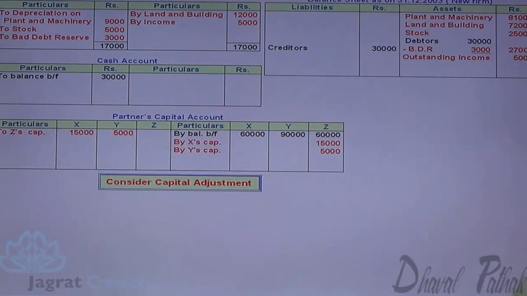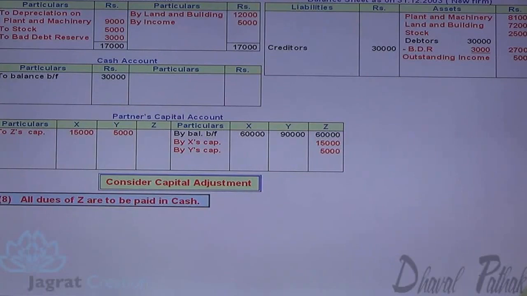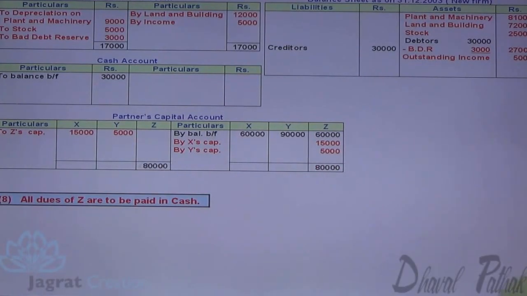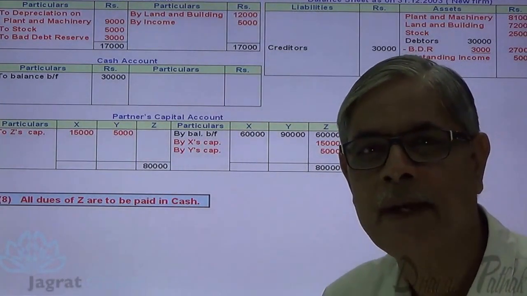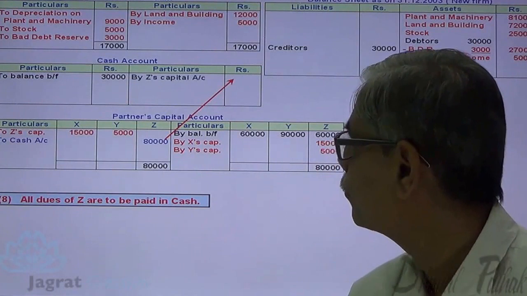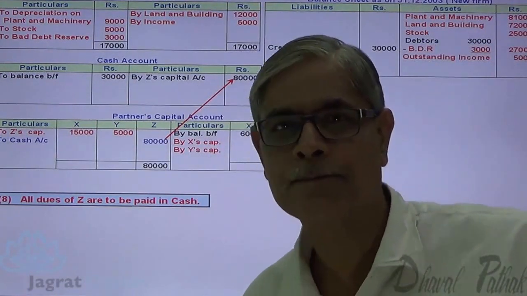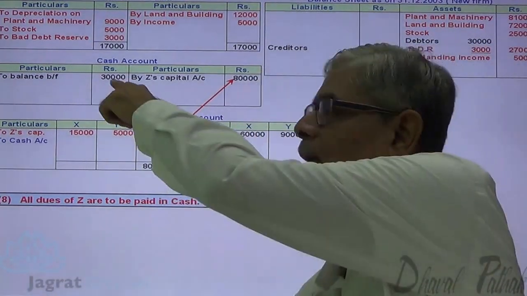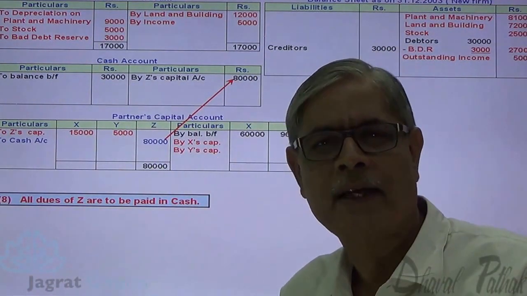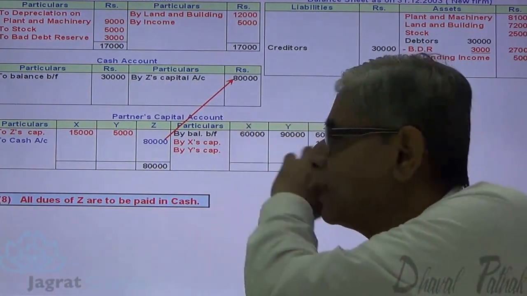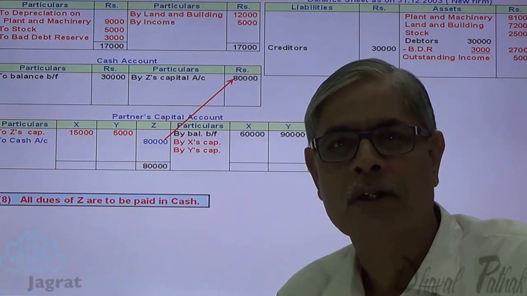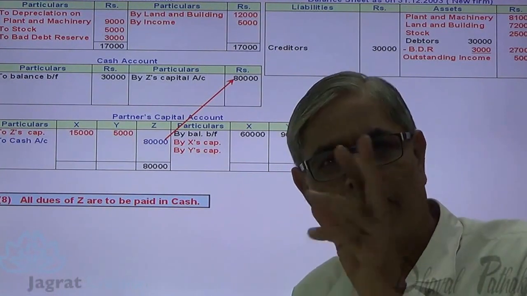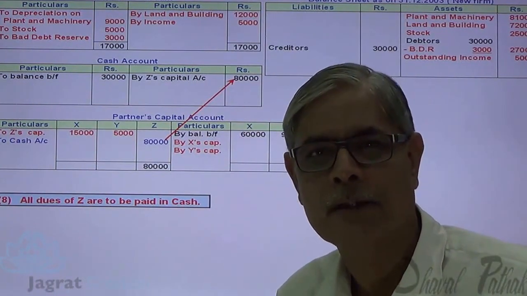Now consider the capital adjustment, very important. All dues of Z are paid in cash. 60 plus 15 plus 5, 80,000 is to be paid to Z. Z is paid: Z's capital account debit to cash account, cash account is credited with 80,000. Notice that the balance is 30,000. How can we pay 80,000? We cannot pay. But we know that X and Y are going to bring cash to maintain their capital in equal proportion, that is 1,05,000 each. And from that cash brought, 80,000 will be paid.